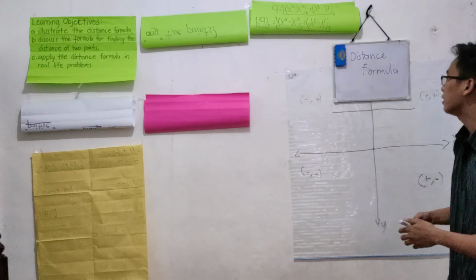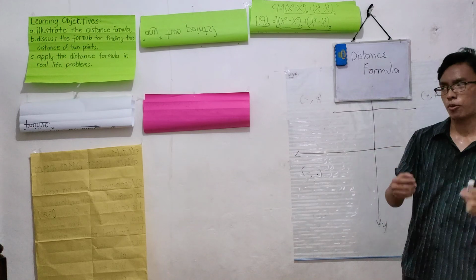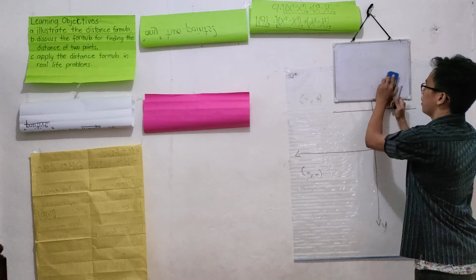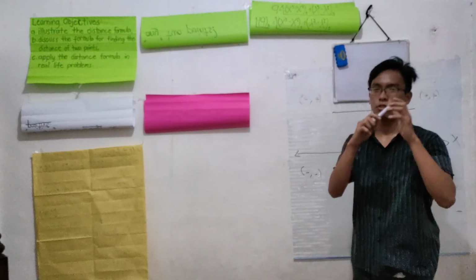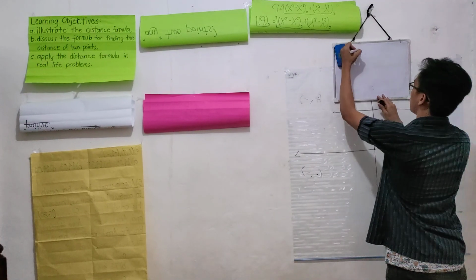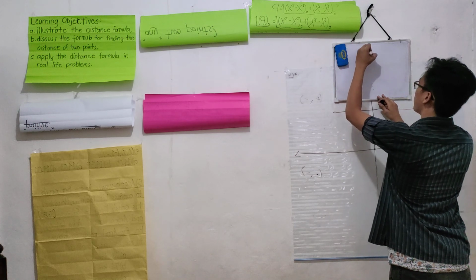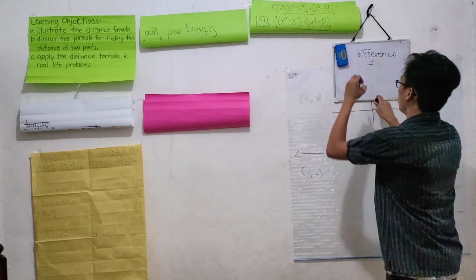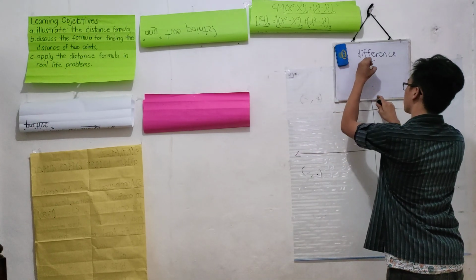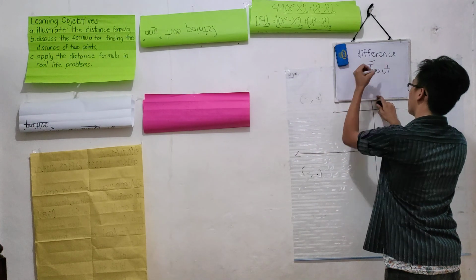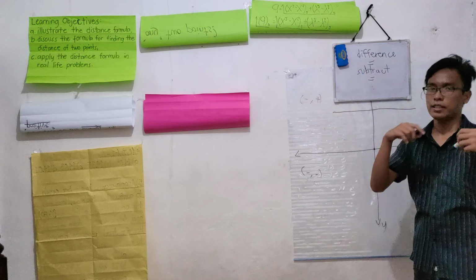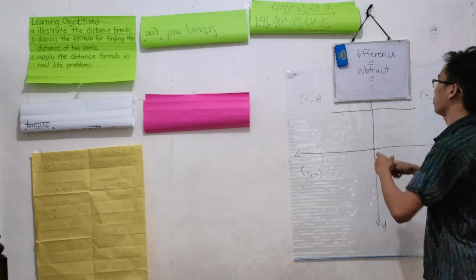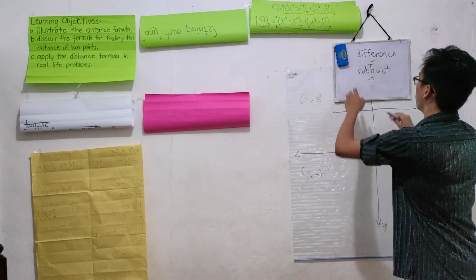So, in getting the distance of two points in a straight line, you will need to get the difference, and the word difference is equivalent to the word subtract. So you will need to subtract the second point from the first point to get the distance between them.